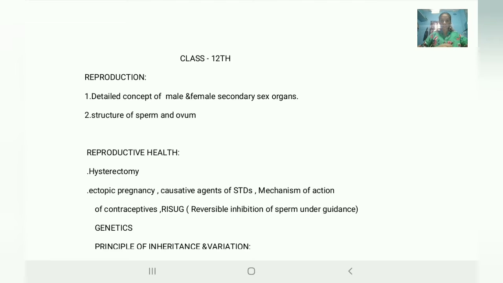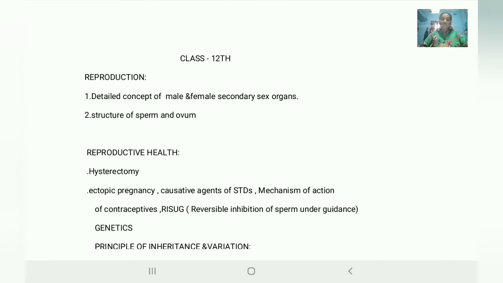Next is reproductive health. Hysterectomy. In simple words we can say the definitions, but we have to go through the application form also. Next, ectopic pregnancy, causative agents of STDs, means sexually transmitted diseases. Next, mechanism of actions of contraceptives. We know the contraceptives, but we go through their mechanism.